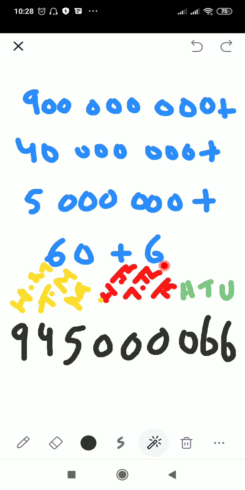So if a value is missing here, first of all we put the place value chart, and then we put the numbers in the place value chart like this. All right.